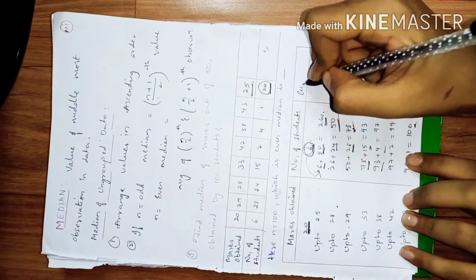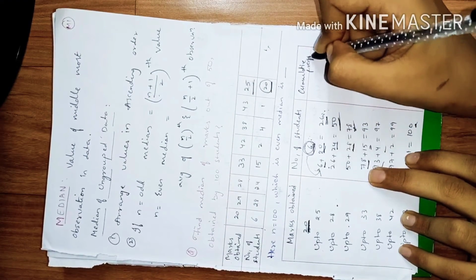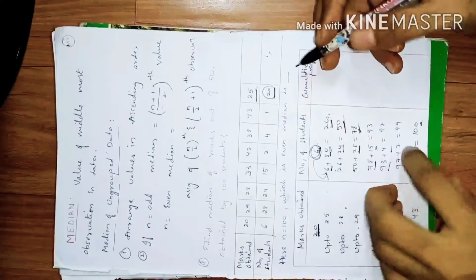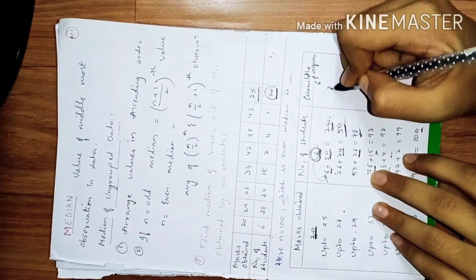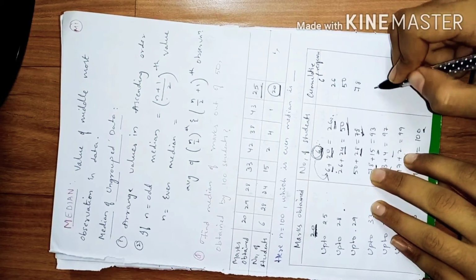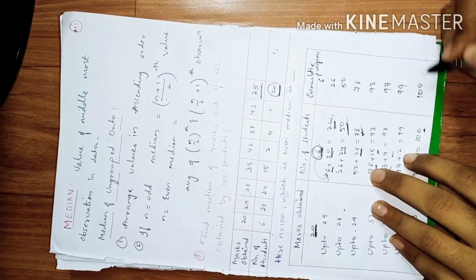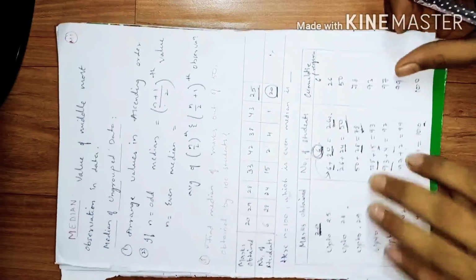Now the next column is cumulative frequency. This is very easy, friend. This is just a copy of all these marks. So here you will have 6, 26, 50, 78, 93, 97, 99 and 100. Just write the total in this column.